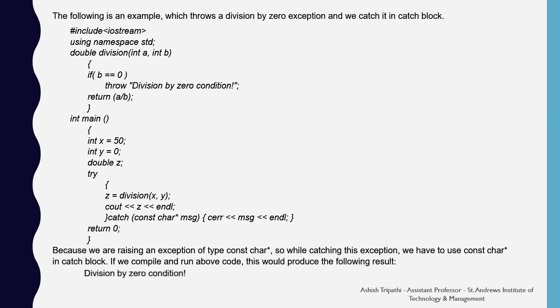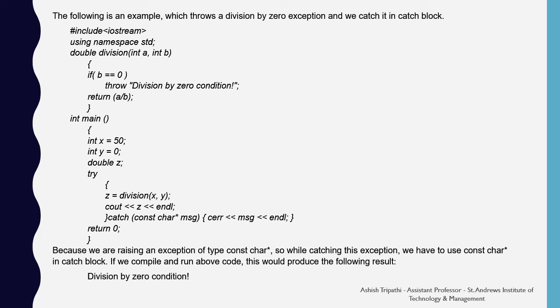The following is an example which throws a division by zero exception and we catch it in the catch block. Hash include IOStream using namespace std. Then we have a function named division which returns a double type. It has arguments of integer type a and b. If b equals 0, then it throws a division by 0 error, and otherwise it returns a divided by b.